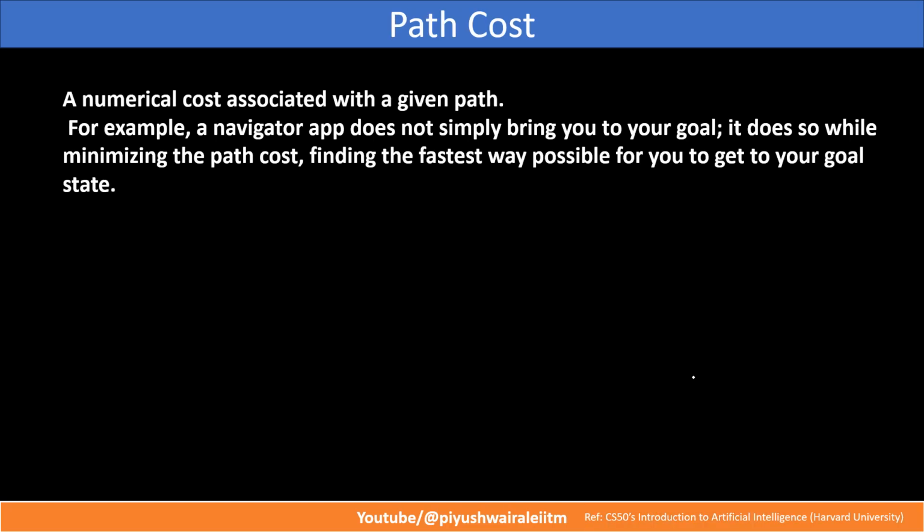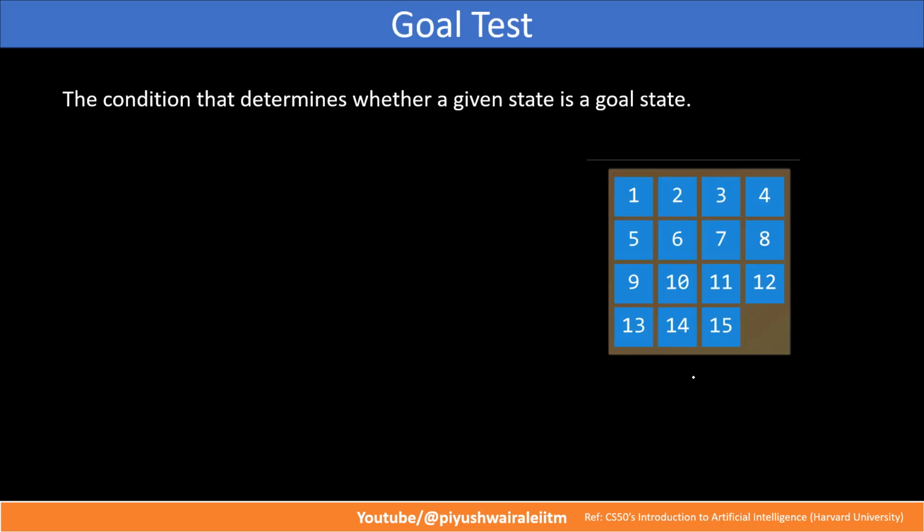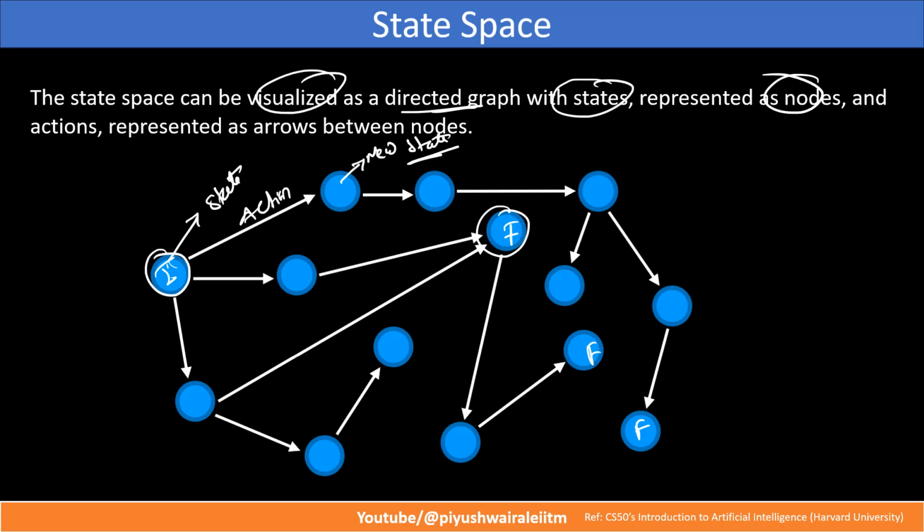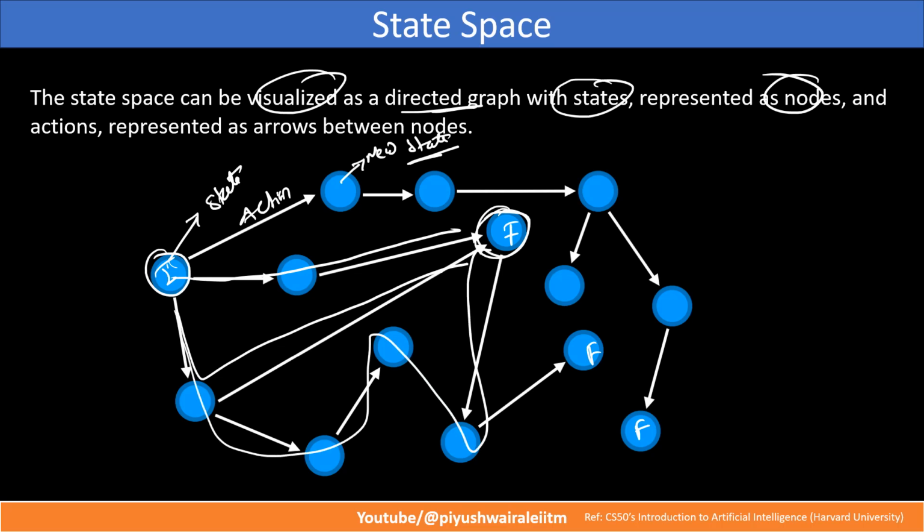Now, what is path cost? If I consider this example, I can reach F by any means, right? I can go like this, I can go like this, I can go like this also, if possible. I can go in many ways. Reaching a particular place will be my solution, but that is not the optimum way, right?